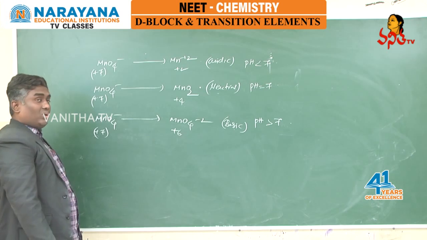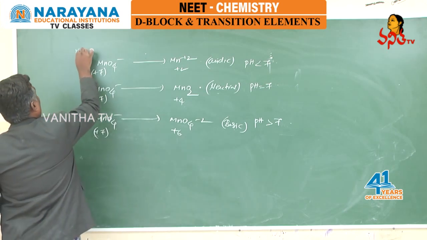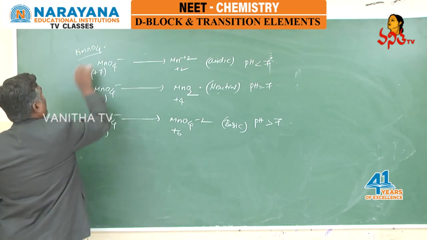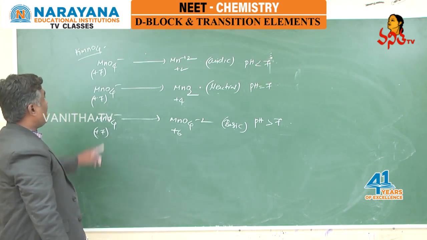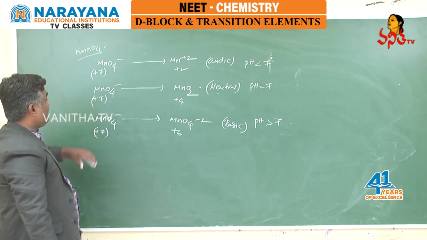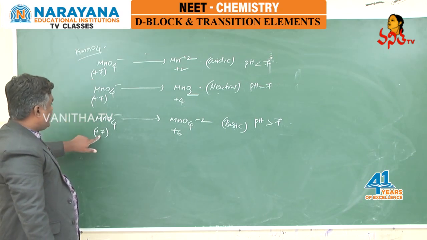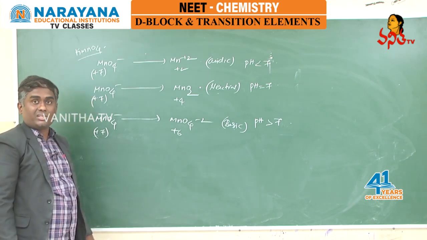Now here, I told you already, KMnO4, you can say potassium permanganate, or you can say permanganate ion, both are same. In permanganate ion, manganese is exhibiting its highest oxidation state.